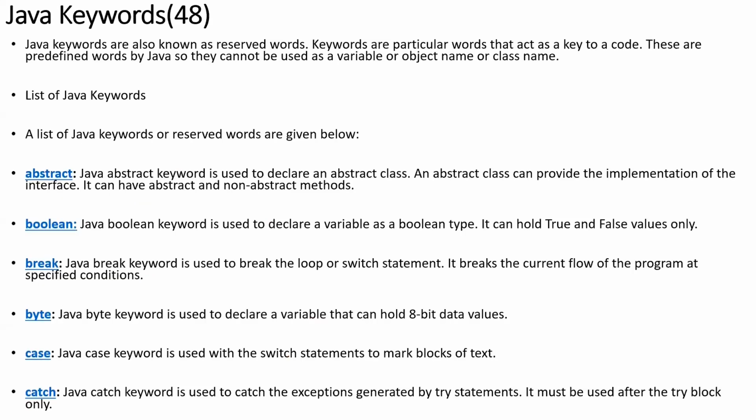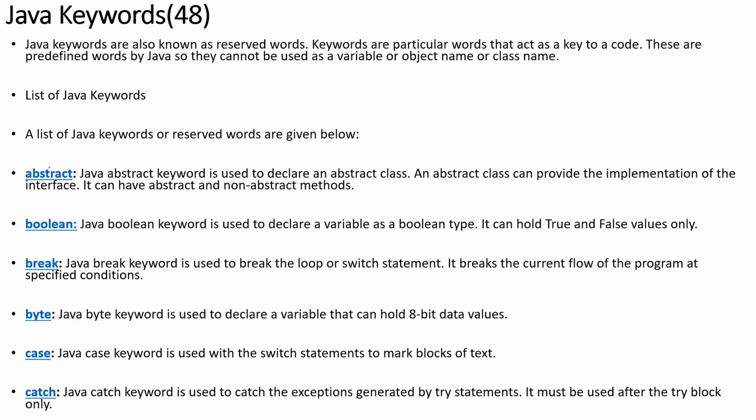Now let us come to the list of keywords which are used in Java. Generally, when C language was introduced, it started with only 32 keywords. But coming to Java, you have a total of 48 keywords. These keywords are called reserved words. Here is the list of keywords.